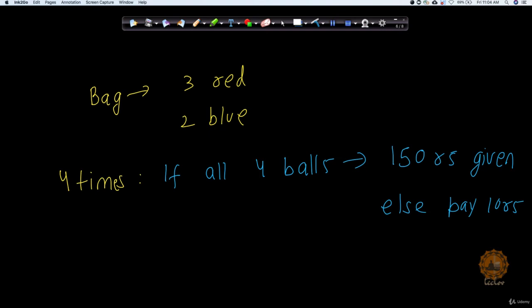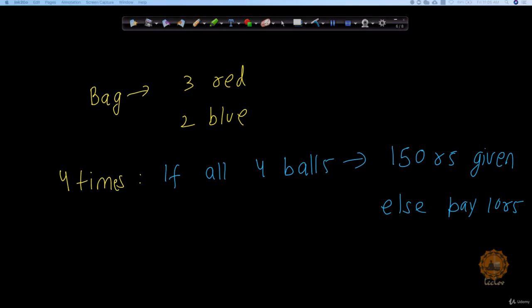But what do you really think? Whether I have smartly created this game where only I am going to make more profit, or I have created this game in such a way that I will lose money. Okay, that is the answer we will try to figure out in this case. Now, in this case, what would be our strategy to get that?